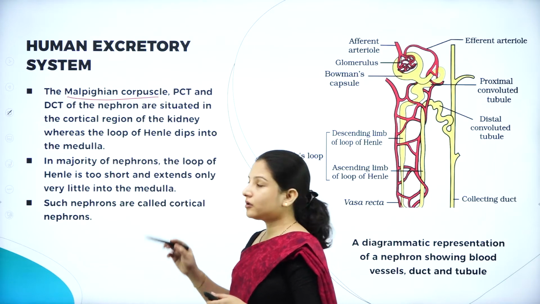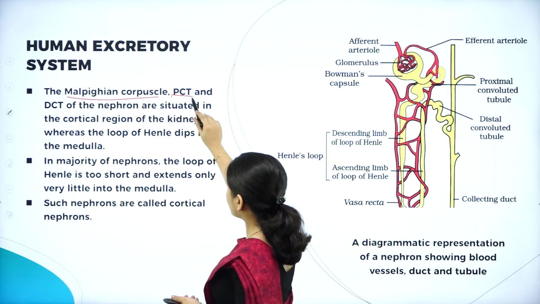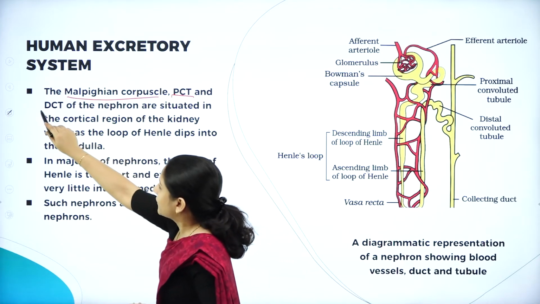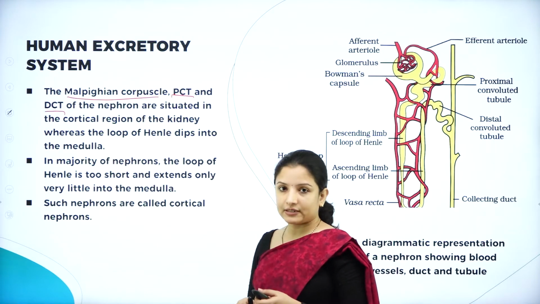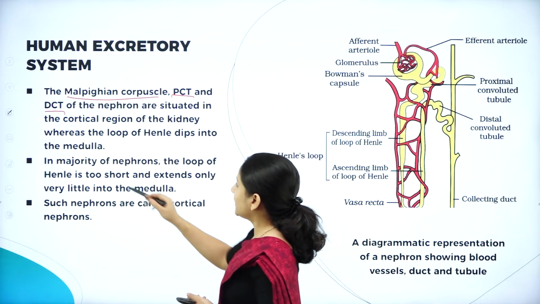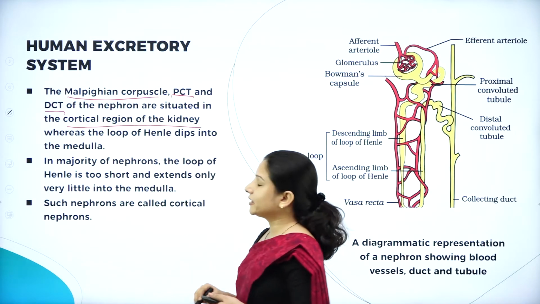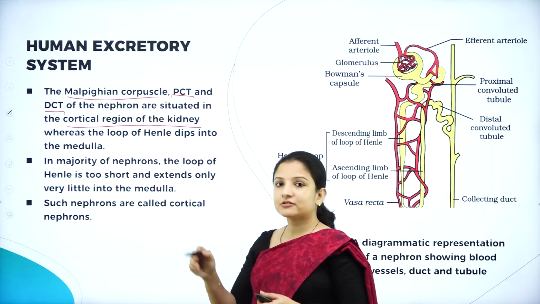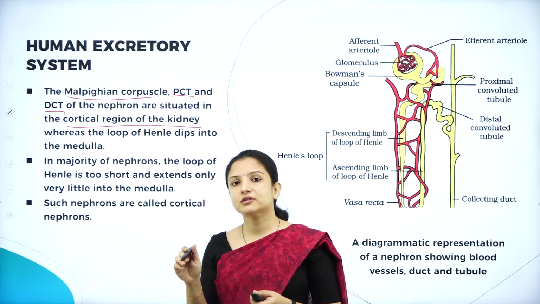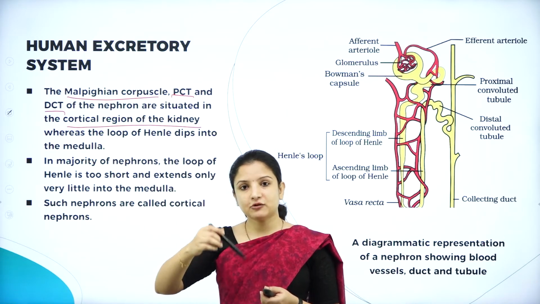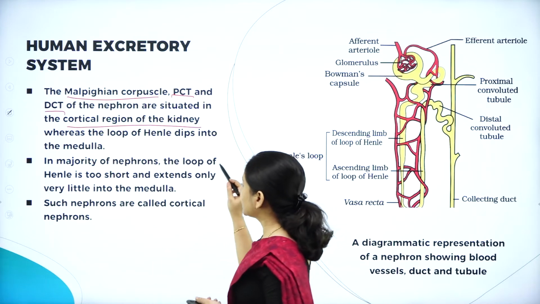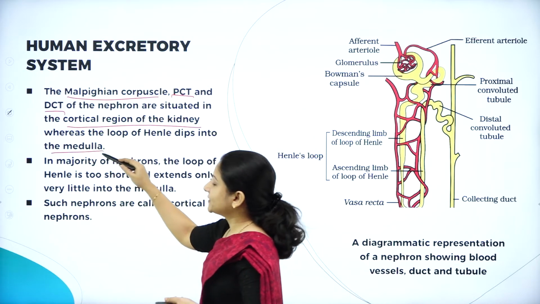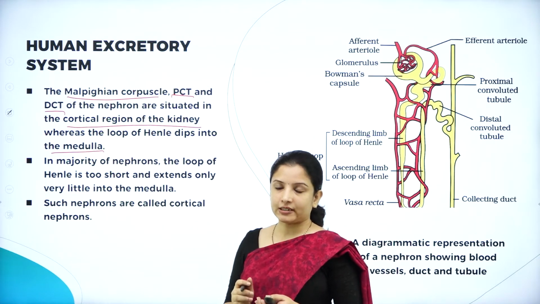Therefore, the Malpighian corpuscle, the proximal convoluted tubule and the distal convoluted tubule of the nephron are situated in the cortical region of the kidney, whereas the Henle's loop of the nephron, made up of the descending and ascending limbs, is present in the medulla region of the kidney.